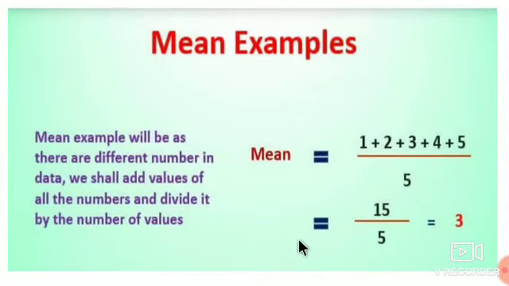Let's take one more example. Here we have to find the mean of the numbers 1 to 5. So 1 to 5 means you have to write 1 plus 2 plus 3 plus 4 plus 5. The numbers from 1 to 5, all those numbers you have to write. And how many scores are here? 1, 2, 3, 4 and 5. These numbers are nothing but scores here. So 5. Addition is 15 upon 5 is equal to 3. So here the answer is 3. Average is 3. It is nothing but the middle number. So average is the middle or the central point.